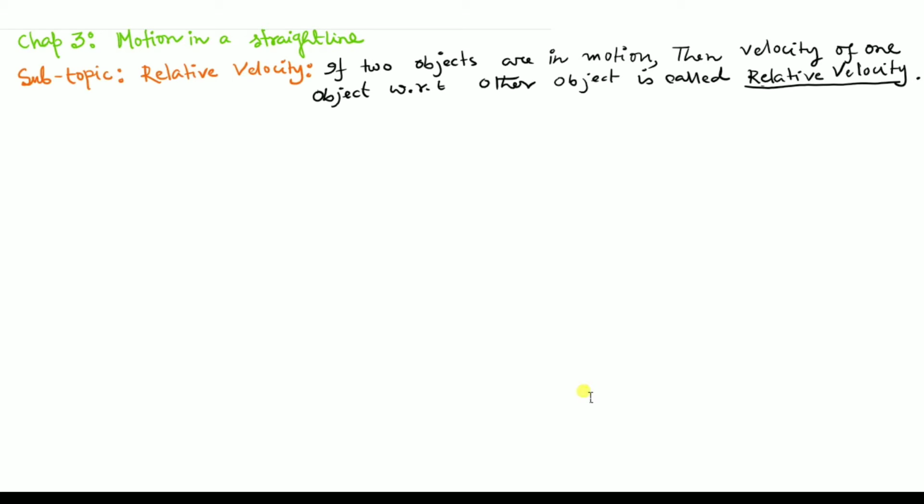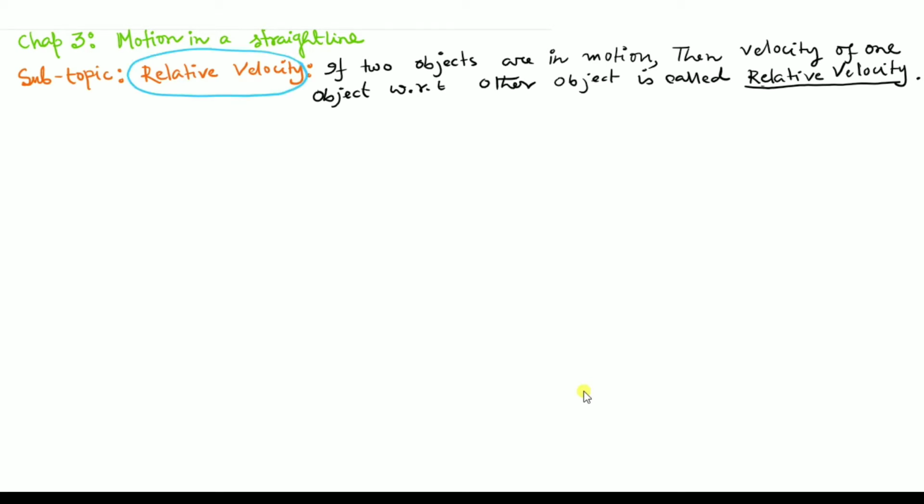So if you have not watched the previous videos that I have posted on my channel, then watch those videos first, and then come back to the present video. And today we'll emphasize relative velocity.